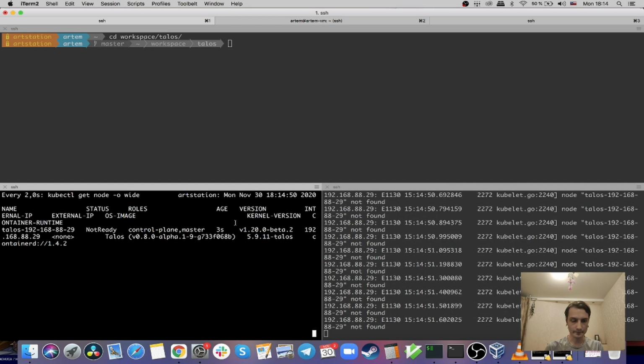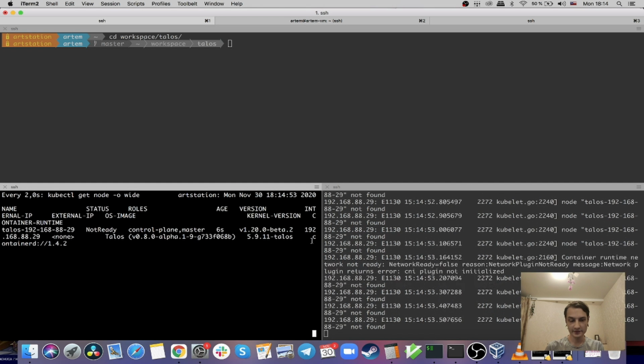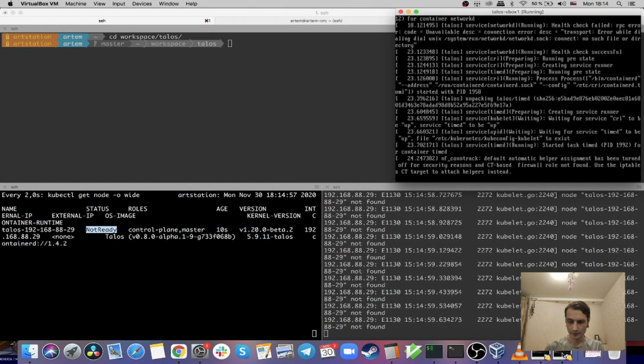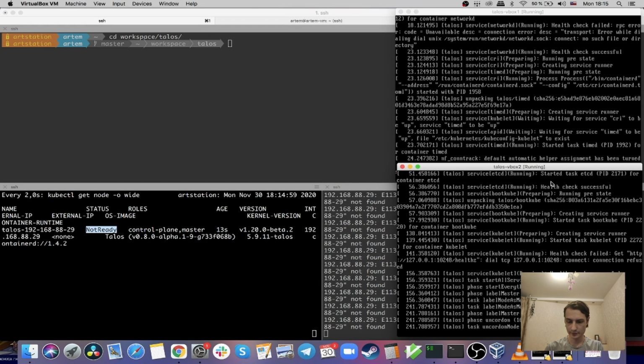And there we go. At least it has appeared in the list of nodes, but it's not ready yet. It should become ready as soon as the node finishes successfully.